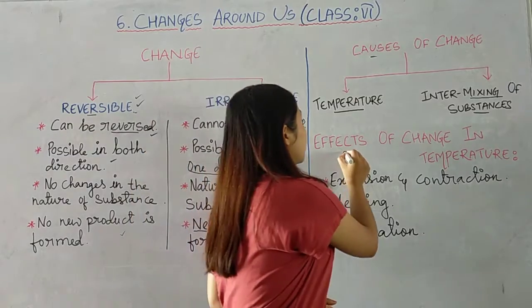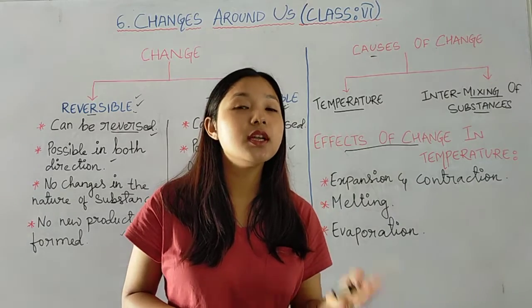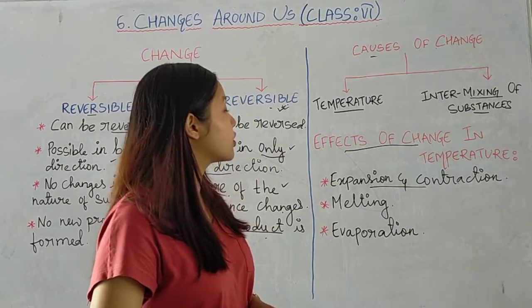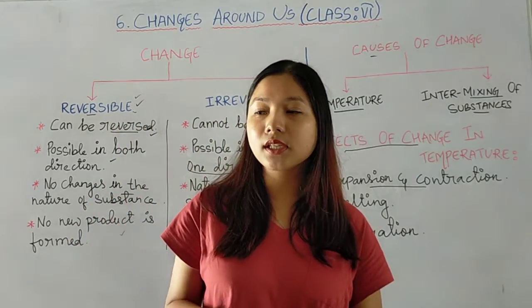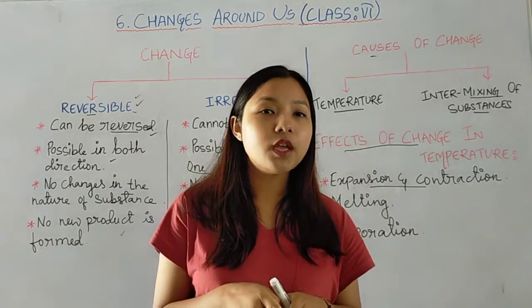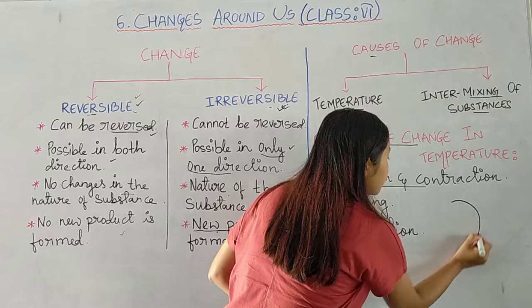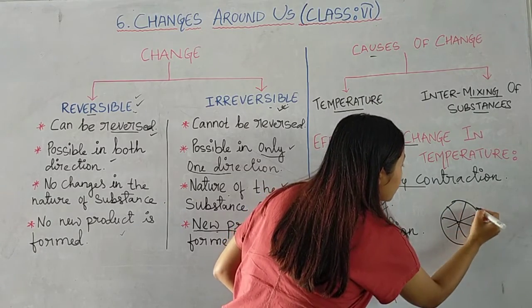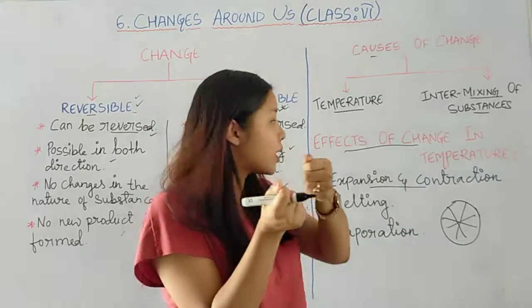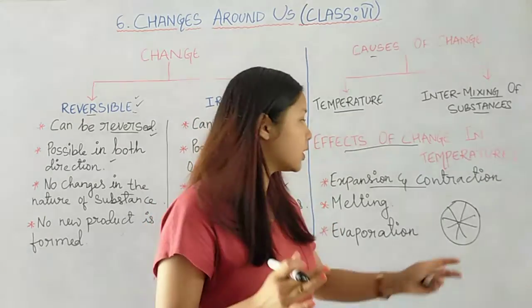Now let's discuss the effects of change in temperature. If there is a change in temperature, what are the effects we can see? First one is expansion and contraction. Here, if you will see, the wheels, especially of the bullock cart and all, its wheel will be made up of wood, but it will have a metallic rim around it. If this is the wheel with the spokes, then here a metallic rim will be around here, and you will see that this rim is very tightly fixed with the wheel. How is it possible? Can you just push it and attach these?